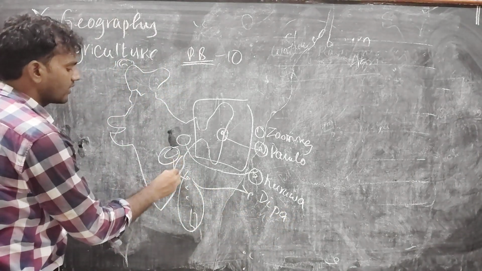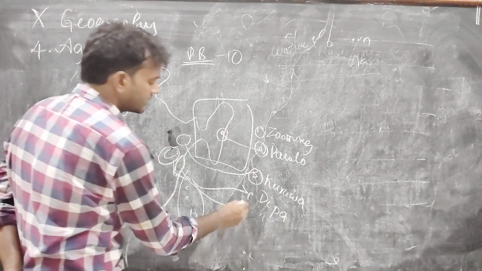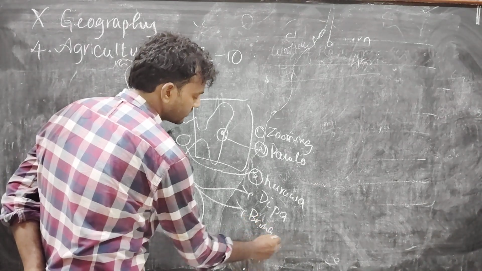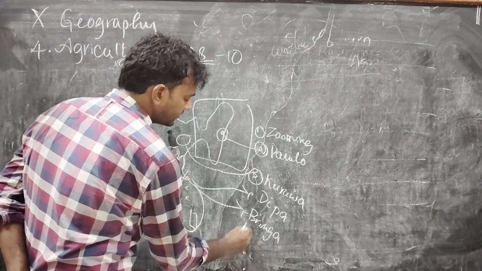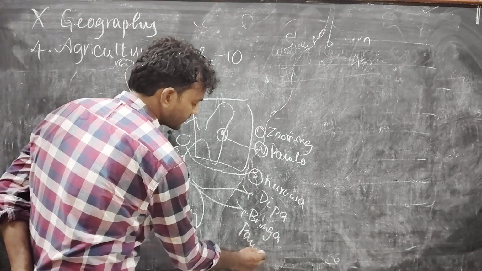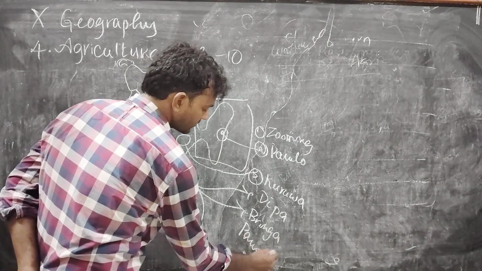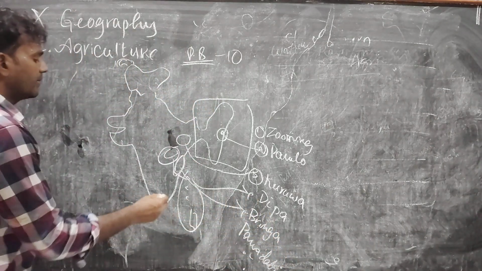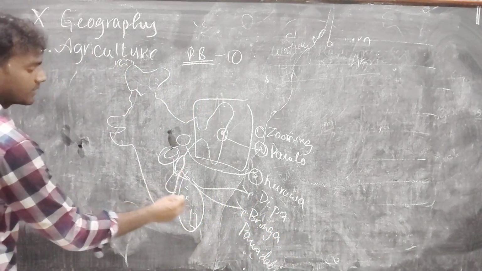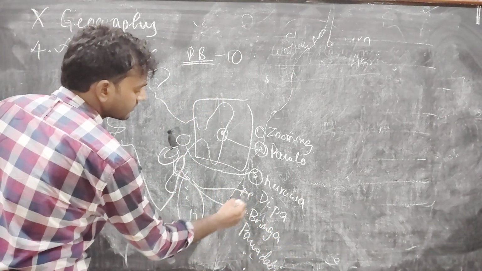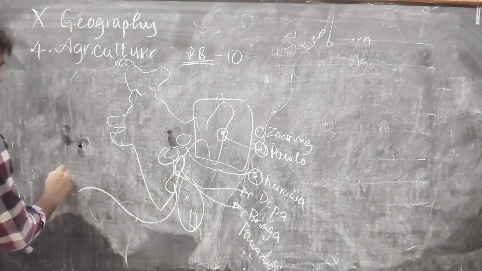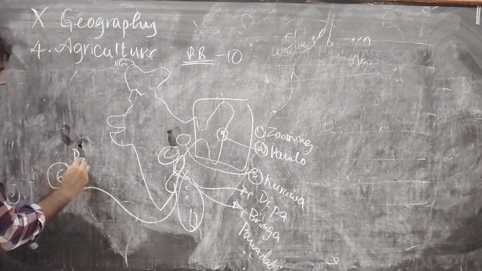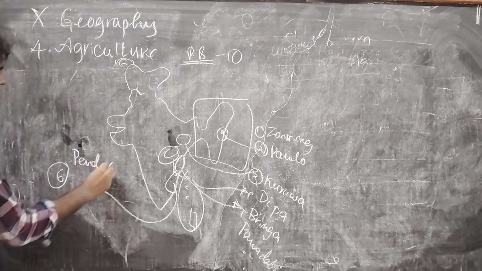In the Odisha area, we call it Bringa, Pamadabi. Coming to Andhra Pradesh, we call it Penda or Podu.